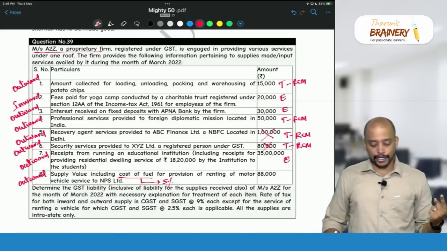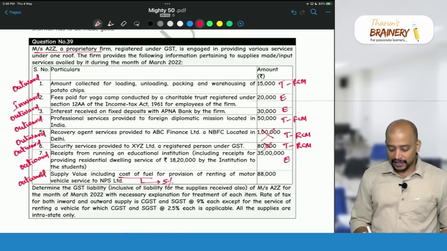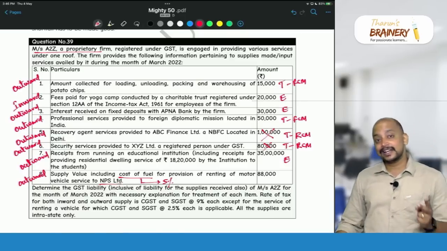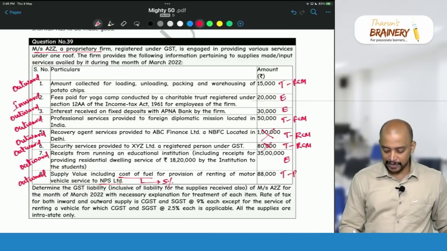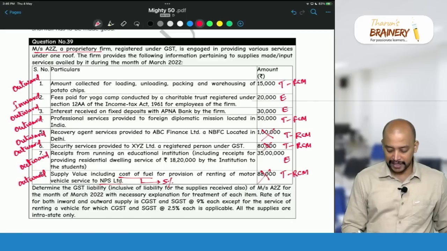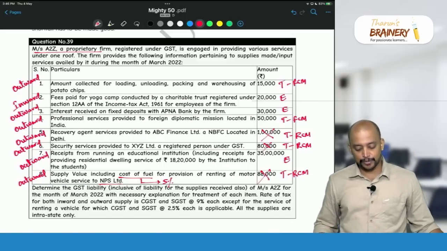Supplier is other than body corporate, yes. Recipient is body corporate, yes. And the rate of GST is 5%, yes. As all conditions are satisfied, it will be taxable under RCM, so it will not be taxable in the hands of A to Z proprietary firm.